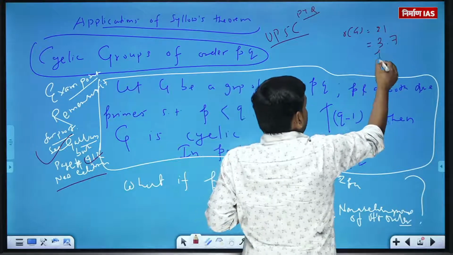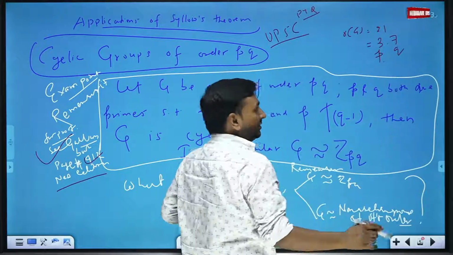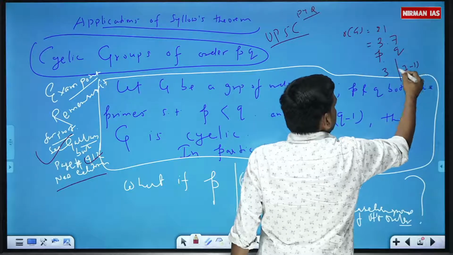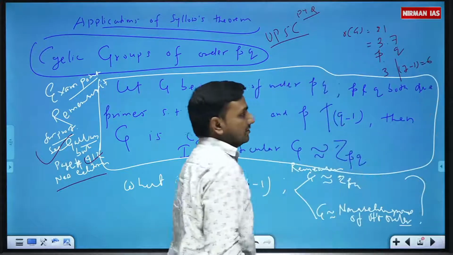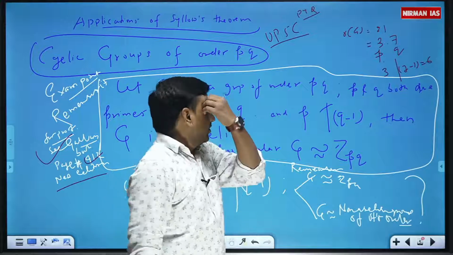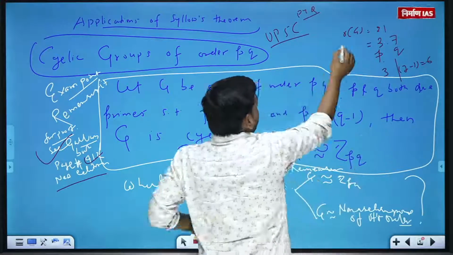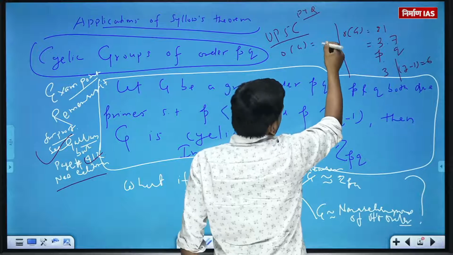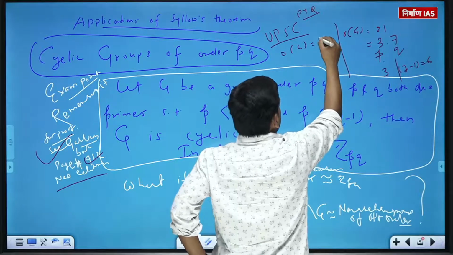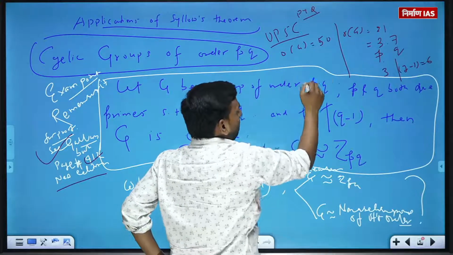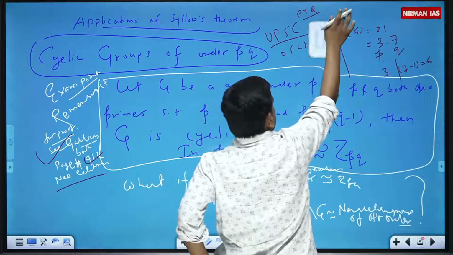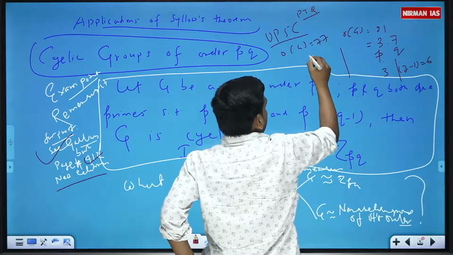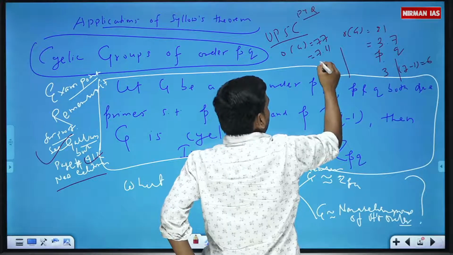Here, I represent this as PQ. Both are prime numbers. 3 divides 7 minus 1, that is 6. Or we may have a group of order 77. So it can be written as 7 into 11.